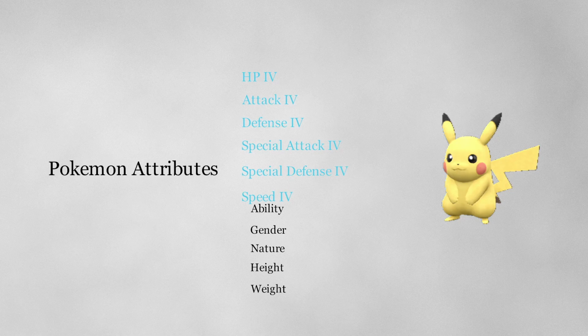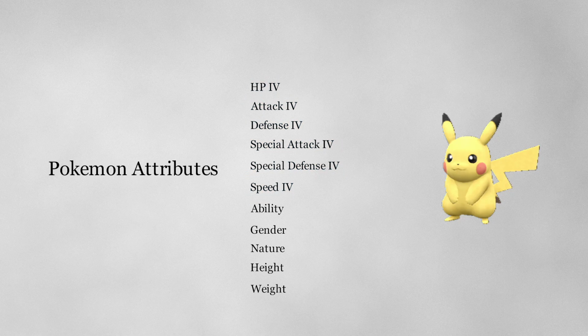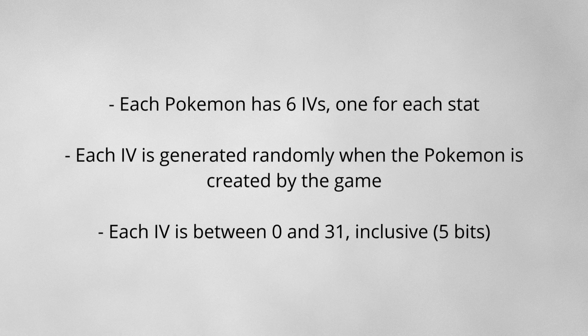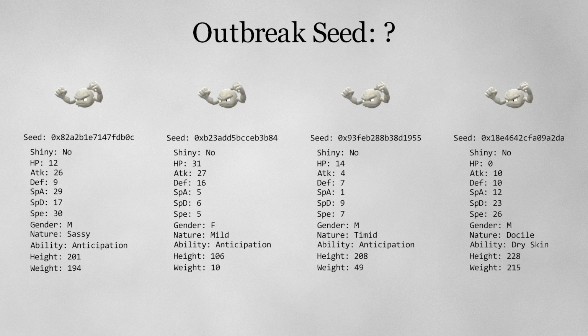Most notably, although we cannot view a Pokemon's IVs in Pokemon Legends Arceus, we can transfer the Pokemon to a different game to find its IVs there. These IVs will provide sufficient data to reverse the Pokemon seed. Each IV is between 0 and 31, so they contain 5 bits of data. We can pick any of the first 4 Pokemon as our target Pokemon.